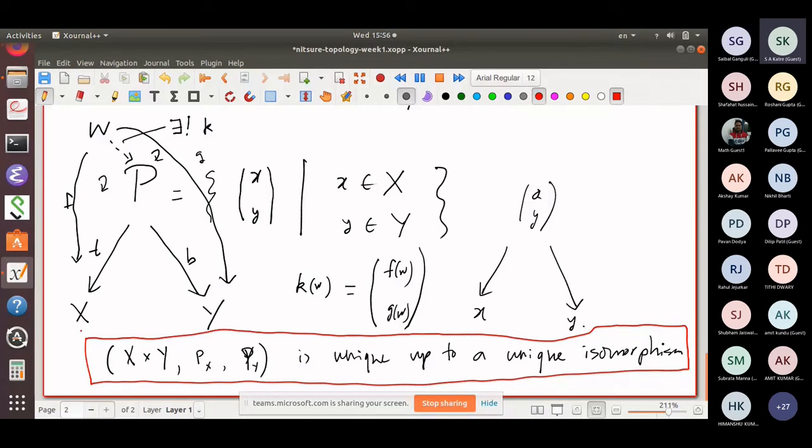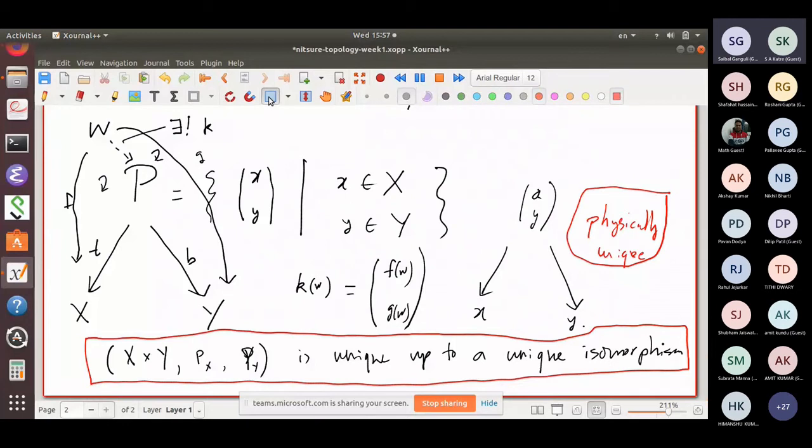Okay. So you understood the meaning of unique up to unique isomorphism. This is not physically unique. The other extreme one may say is physically unique. This is much stronger. Physically unique is much stronger in some sense. In some sense, it's also not that strong. But this is unique up to unique isomorphism.